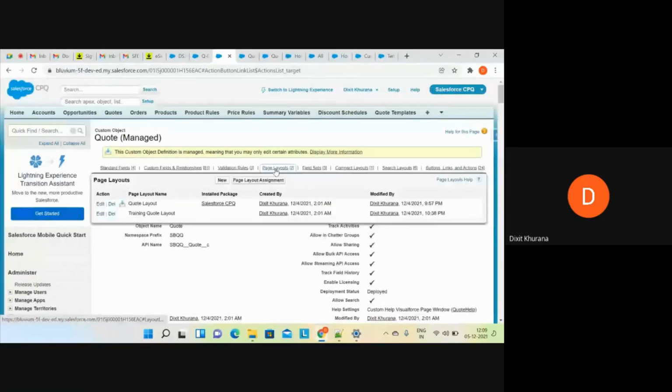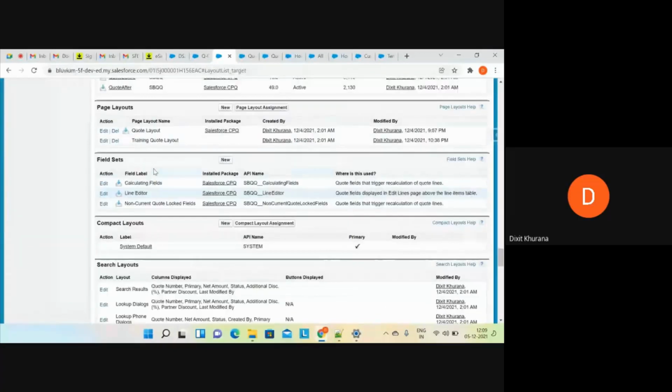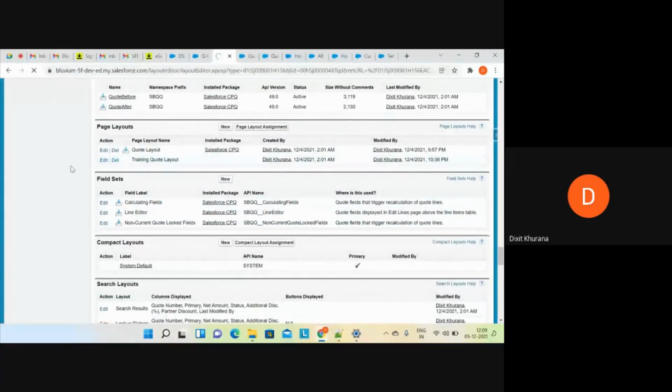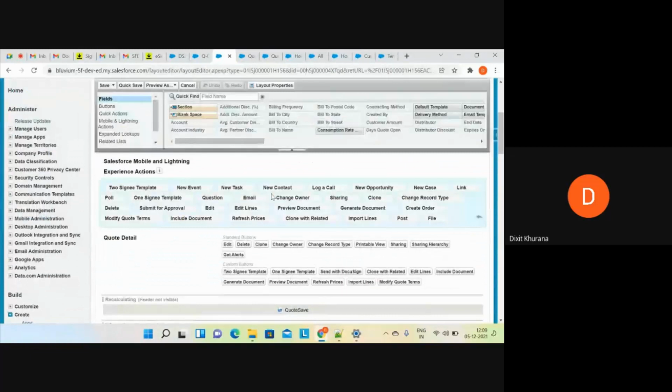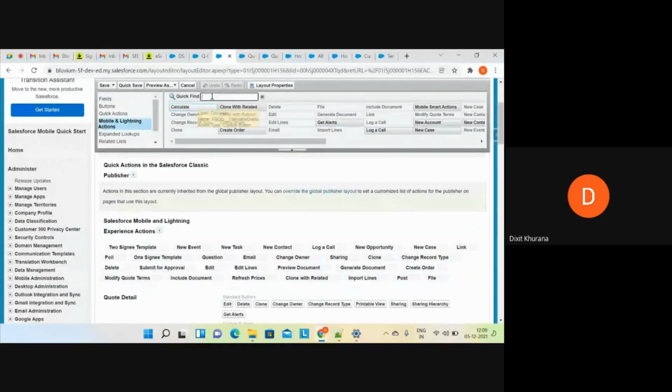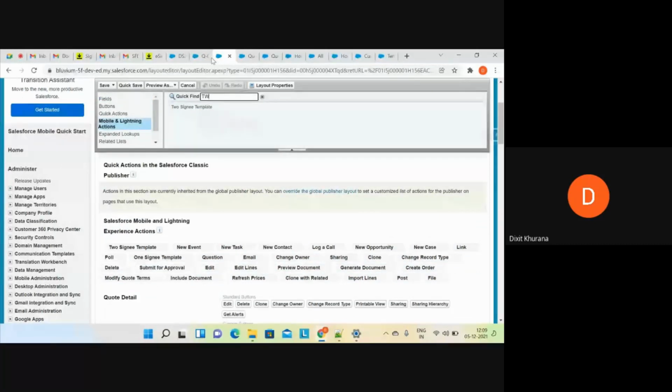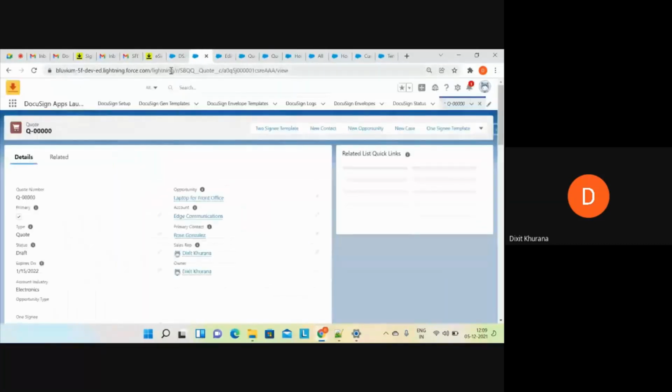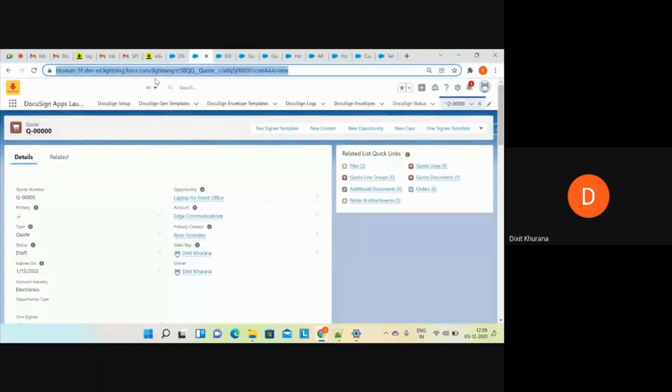Let me go to the layout system. Okay, yes, so the button is there.